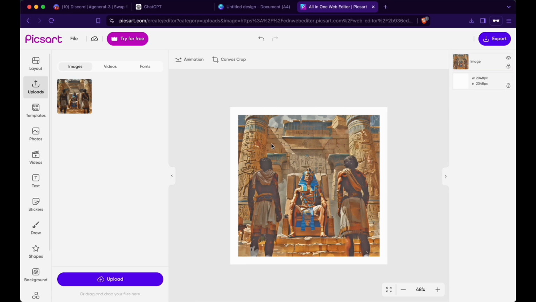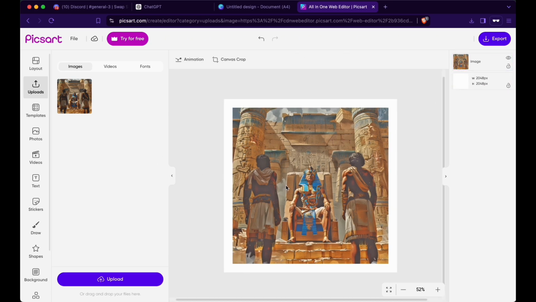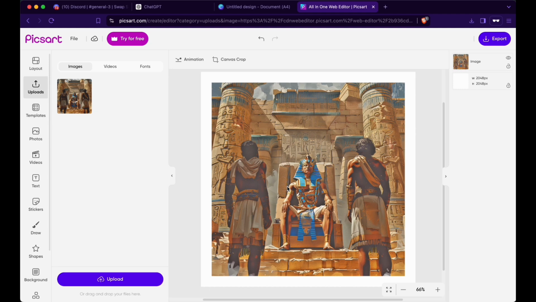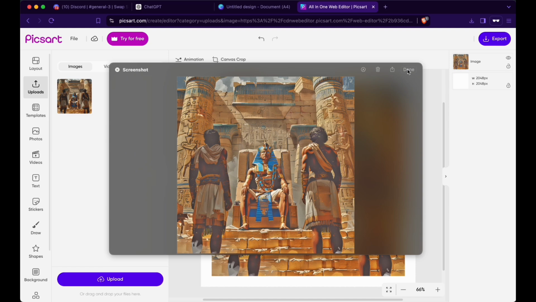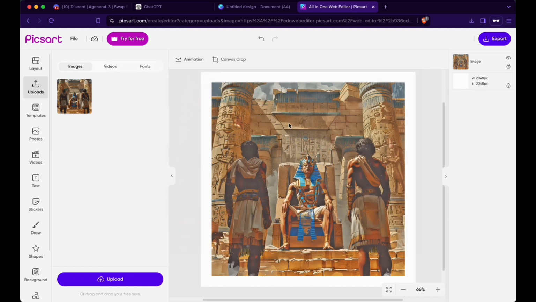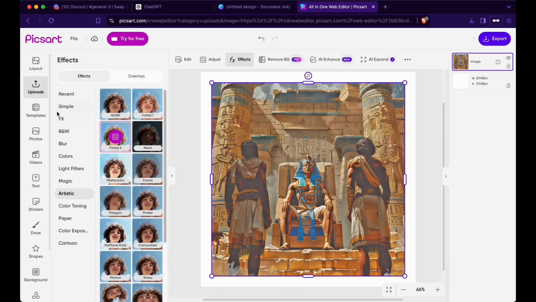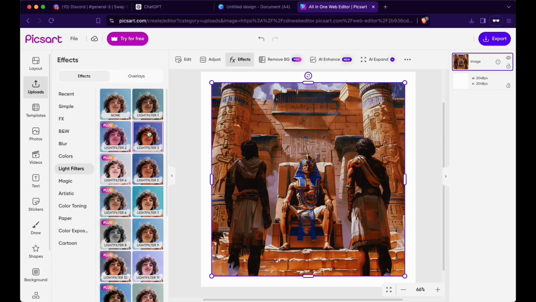Press somewhere else so that it's no longer selected with these bars around, and then again zoom it in a bit so that it's as big as possible, and then screenshot yet again. And that's number 2 done. And this is what you will do for the rest of them. And I would advise you to go through whichever effects there are for free and just try it around.